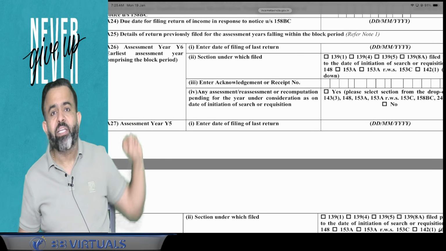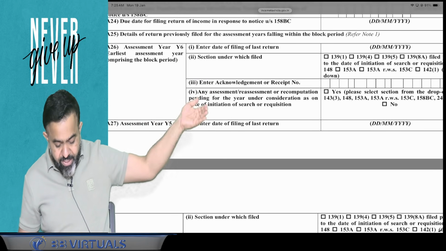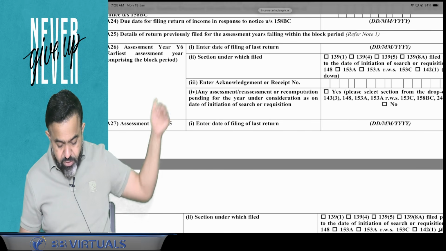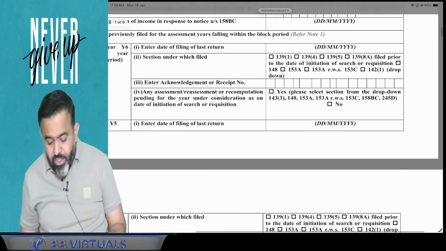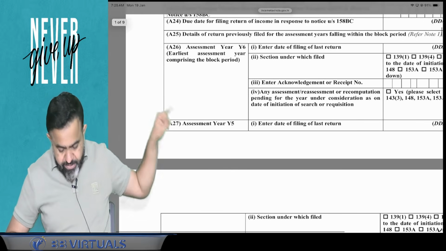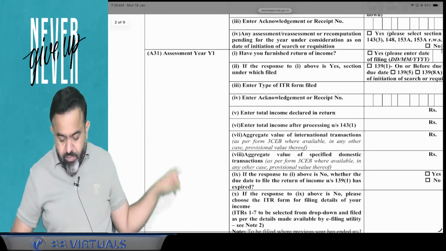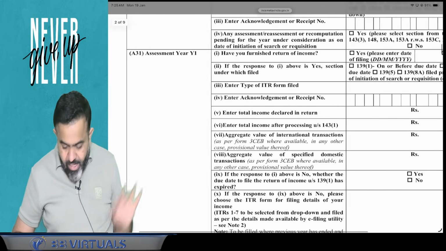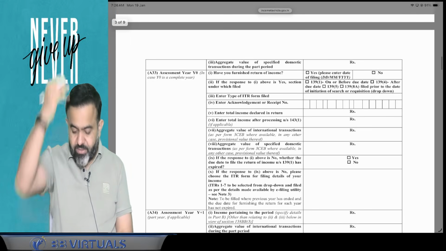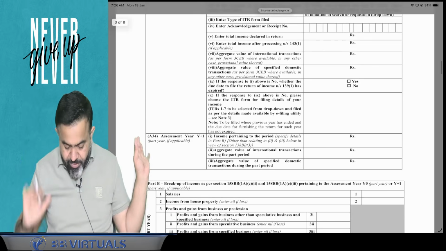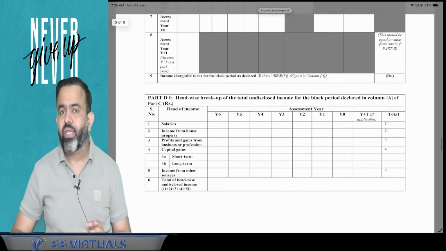Then enter the acknowledgement number of that return, and whether any assessment, reassessment or recomputation is pending for the year under consideration as on the date of initiation of search or requisition. You have to mention whether any assessment is pending or not. So you have to mention that for year 6, then year 5, year 4, year 3, year 2, year 1, everything here. After that you also have to give the details of those years, like the income and all, everything you have to mention here. So this is basically the return they have drafted, that is called ITRB.